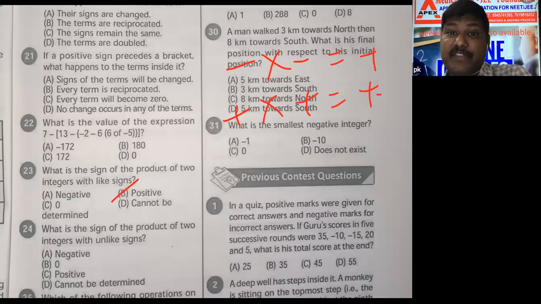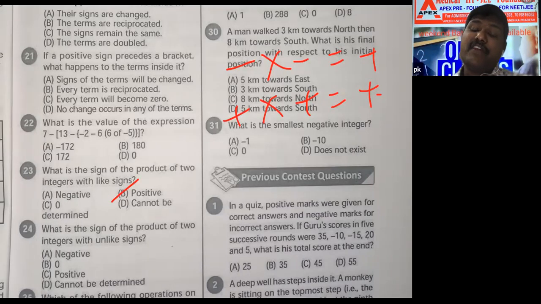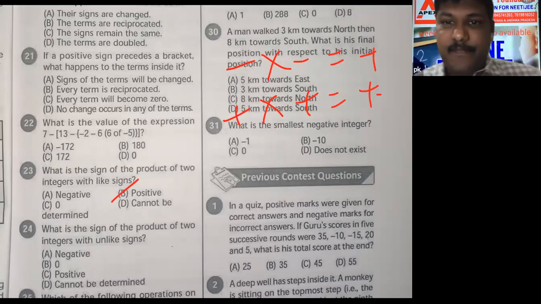Even number of times negative means positive, I said. Same concept. The question is repeated, but the way of the question is different. There they gave negative repeated even number of times. Here they said the sign of the product of two integers with like signs. Questioning is different, correct? Now completed.